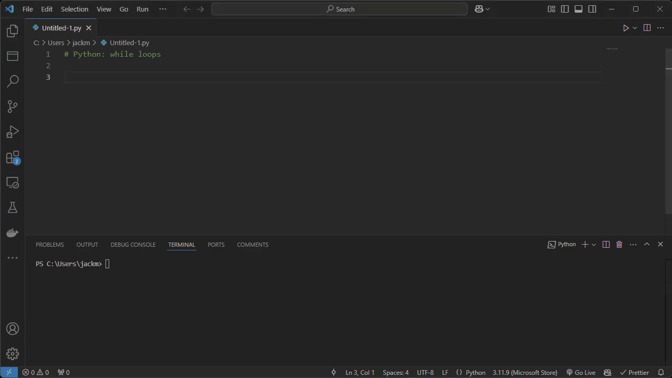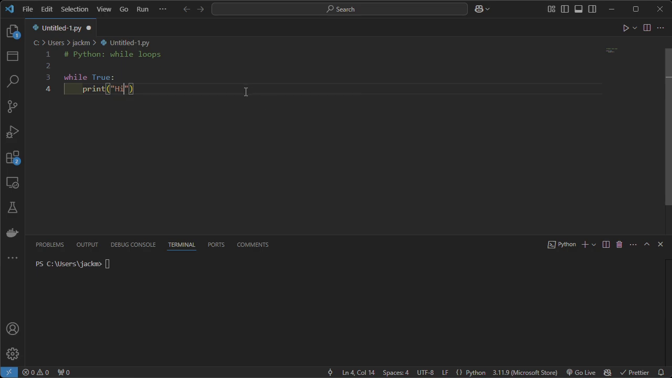Okay, so I'm going to be talking about while loops in Python. Loops in programming in general are a way to rerun a section of code over and over again. A while loop is essentially: while a given condition equates to true, we run some code.